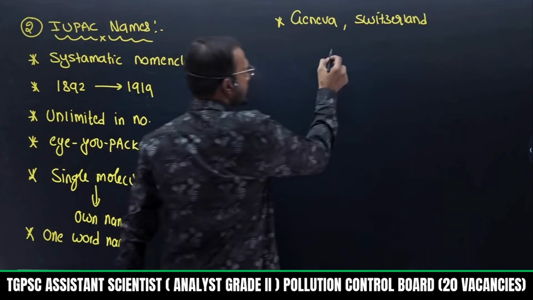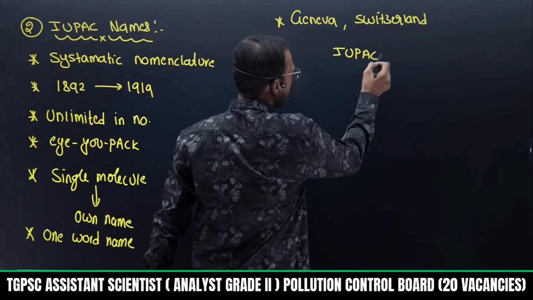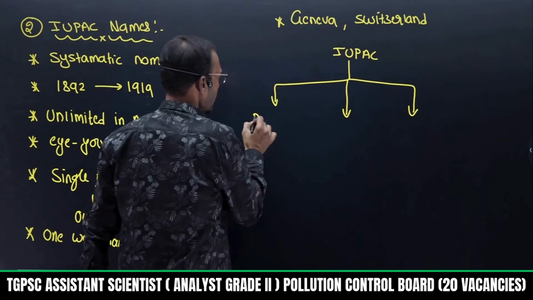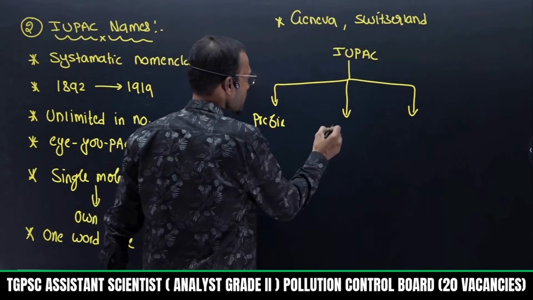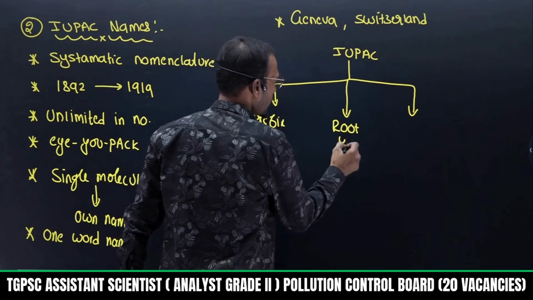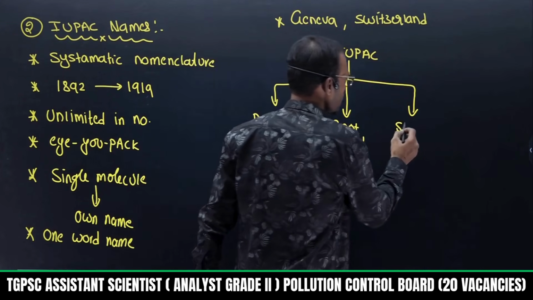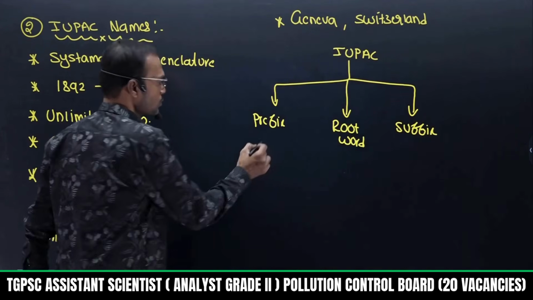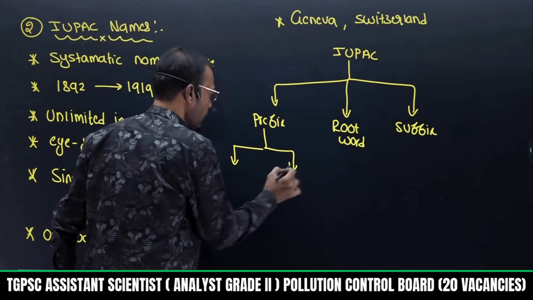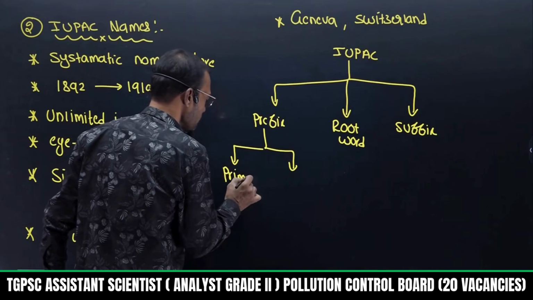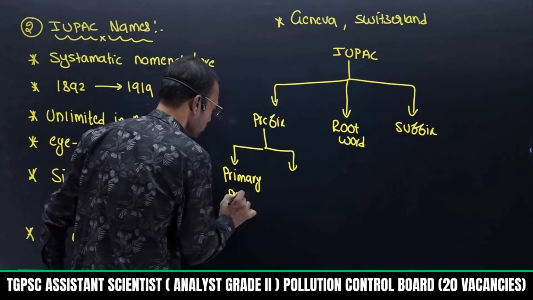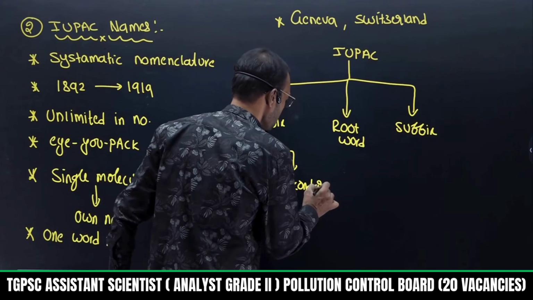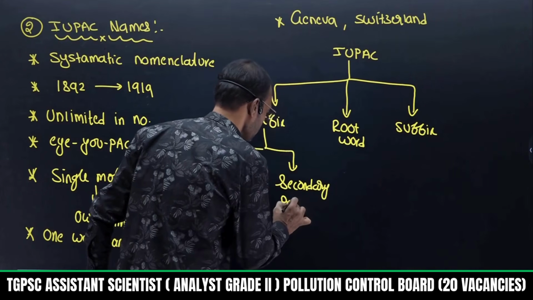And finally, an IUPAC name we can generally classify into three words. Three common words are there. Generally IUPAC belongs to prefix, then root word, then suffix. Prefix is further classified into two types: primary prefix, then secondary prefix.